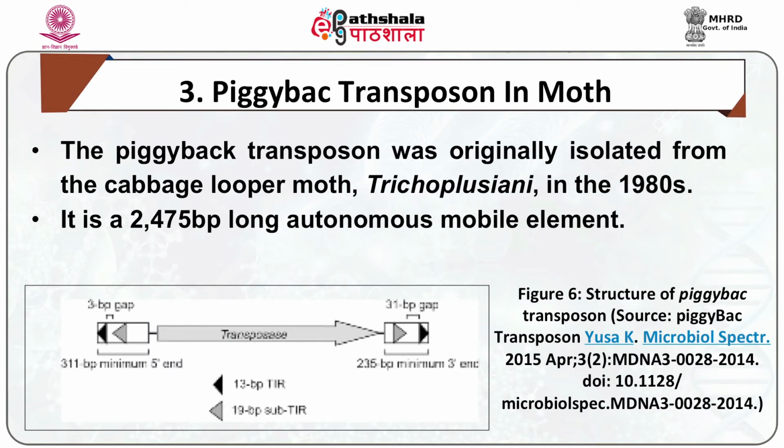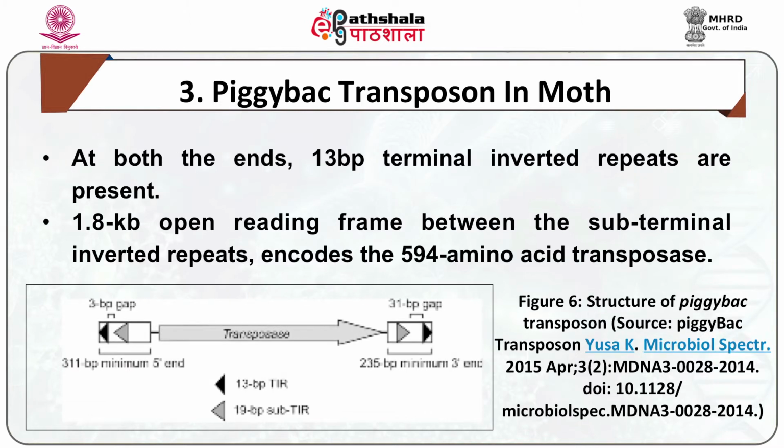Now, another type is the piggyBac transposon in moth. The piggyBac transposon was originally isolated from the cabbage looper moth Trichoplusia ni in the 1980s. It is a 2475 base pair long autonomous mobile element. At both the ends, 13 base pair terminal inverted repeats are present. A 1.8 kb open reading frame between the sub-terminal inverted repeats encodes the 594 amino acid transposase.